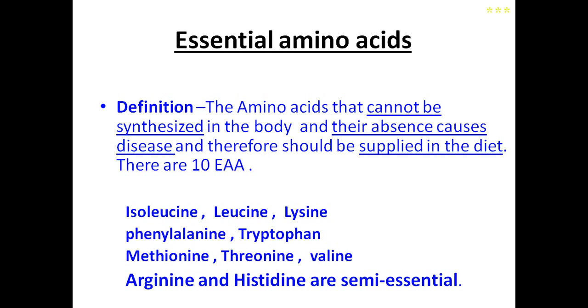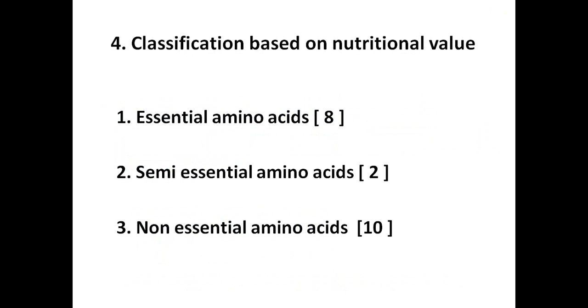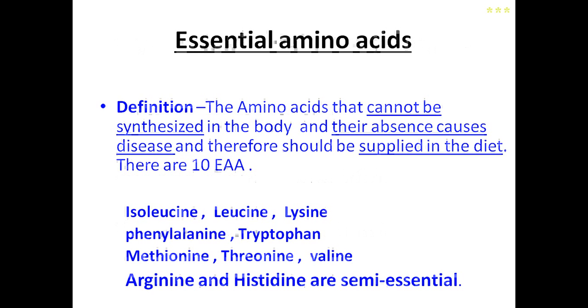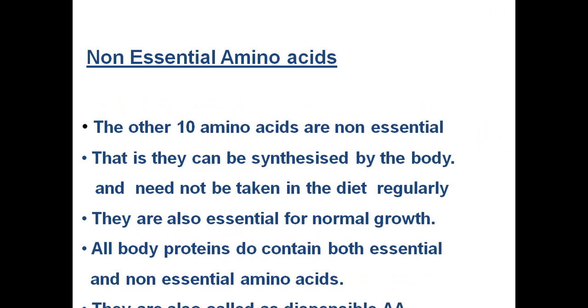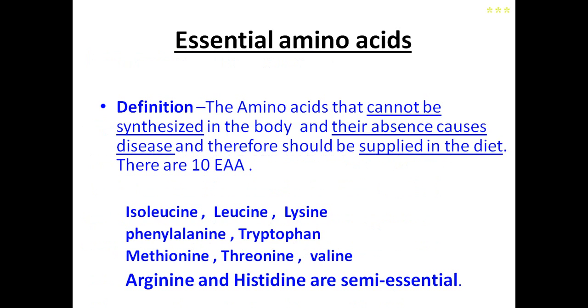There are 10 essential amino acids, actually 8 only I have told, right? So 8 amino acids only are there, but 10 actually, because semi-essential amino acids become essential if the precursor is absent. That is why it is mentioned 8 plus 2 is 10. Now to remember these 10 amino acids, I will tell you one mnemonic. A mnemonic means a short term to remember these 10 essential amino acids.